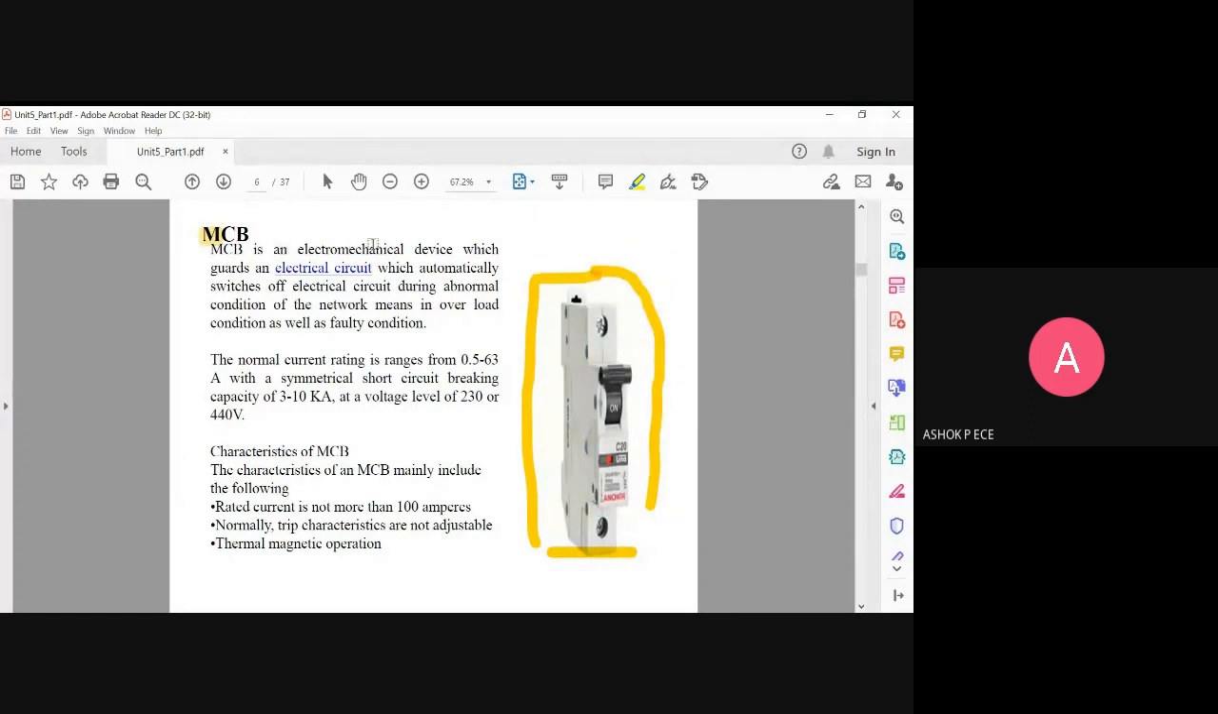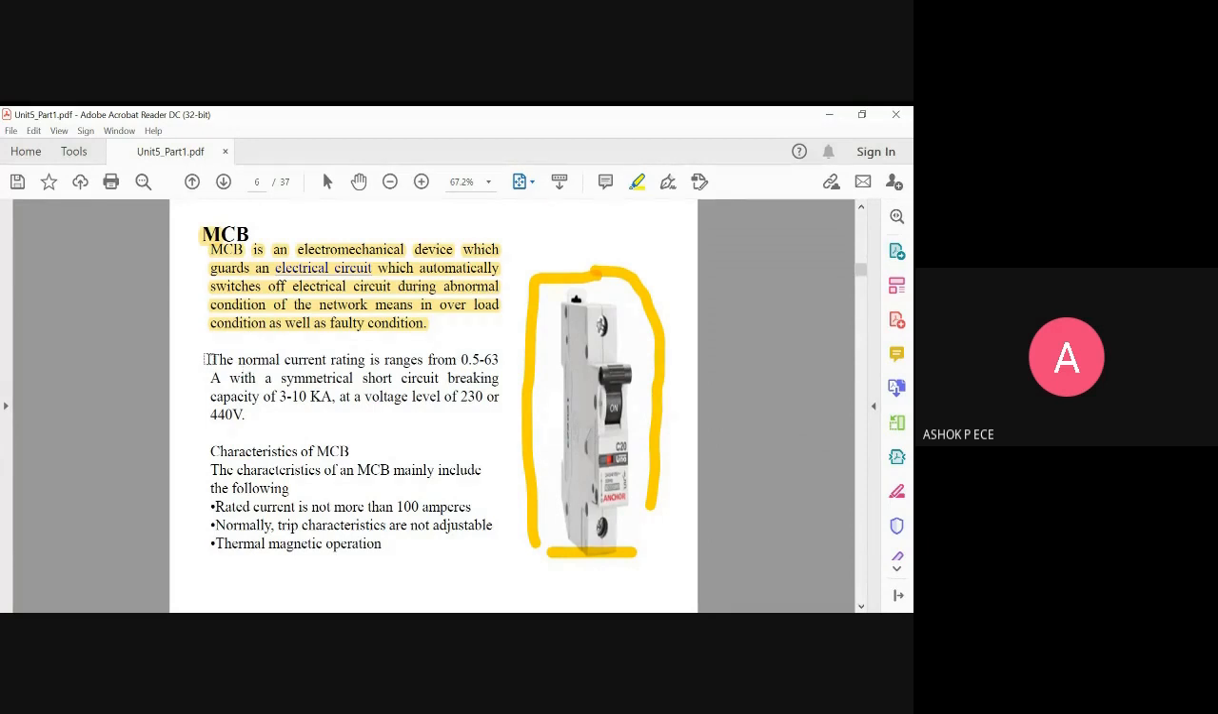So it's an electromechanical device. You have to mechanically turn on or turn off this accordingly. It's an electromechanical device which will prevent your electrical circuit from abnormal conditions. So if some fault is going to happen, it will automatically come to off position. Only when you switch it on, it will be on. Otherwise, it will never go to on stage automatically, but it will come to off stage automatically when it detects that some abnormality or fault condition has happened in your circuit.